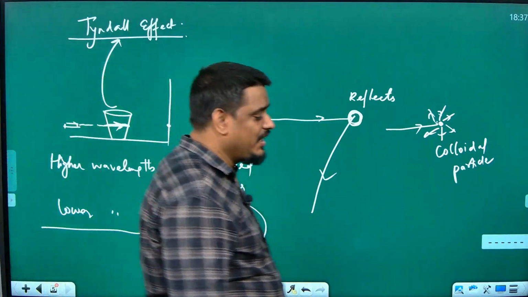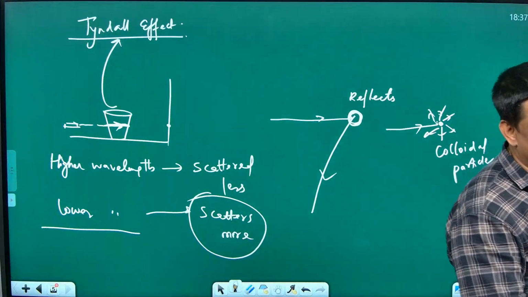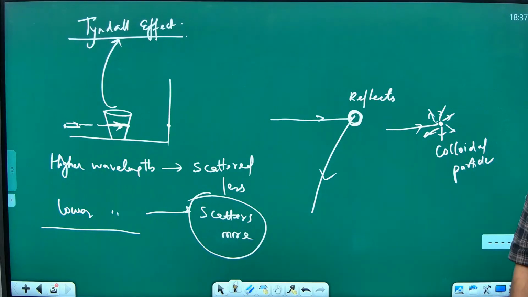Wavelength is the distance between two consecutive crests or troughs. Now you may say, light is a wave? Yes, light is a wave only. You will study in higher classes that light is a wave.